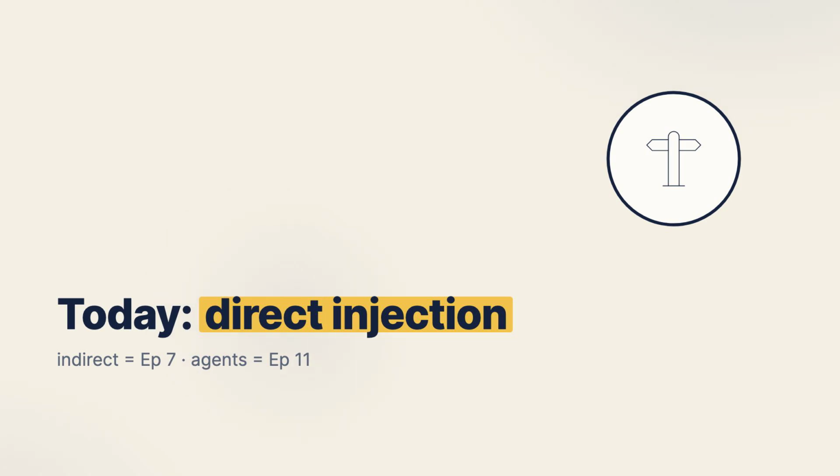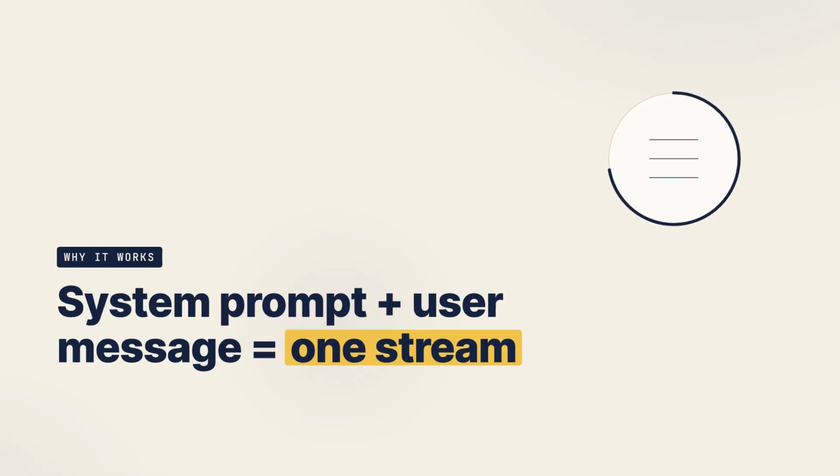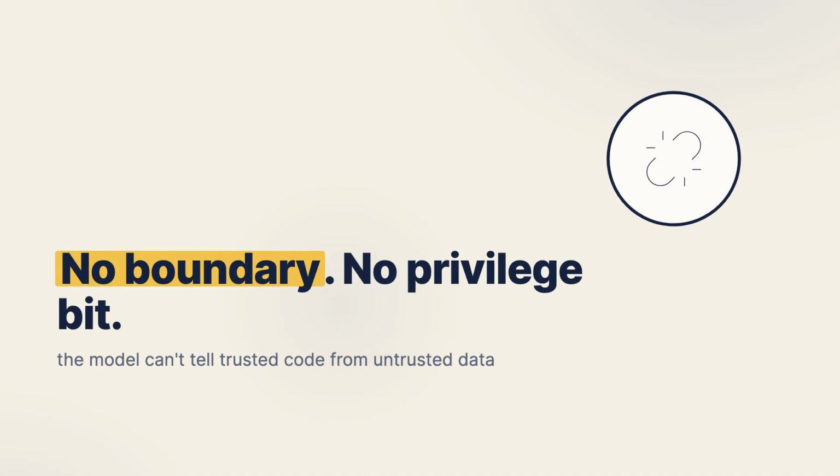Let's start with the mental model from episode 1. A language model predicts the next token over one stream of text. When you build a chatbot, that stream is usually a system prompt, the developer's rules, something like, "You are a support bot, never reveal pricing logic," glued in front of the user's message. Here's the catch. To the model, both of those are just text in the same window. There's no hardware boundary, no privilege bit, no flag that says, this part is trusted code and that part is untrusted data. It's all one prompt.